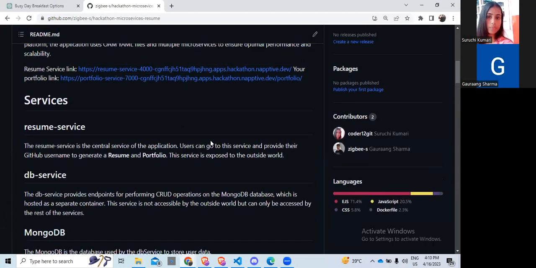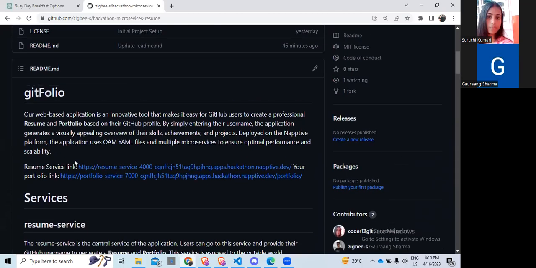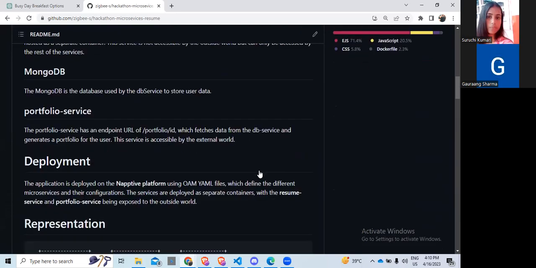On our GitHub, you can find the link to the resume as well as the portfolio, where you can just go and provide the ID to your portfolio and it will work.